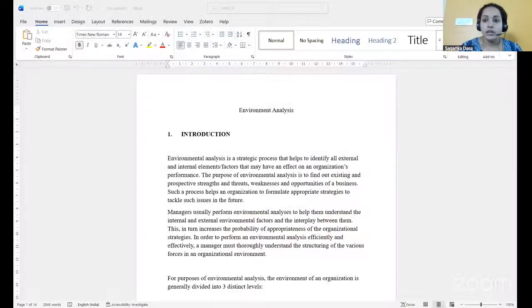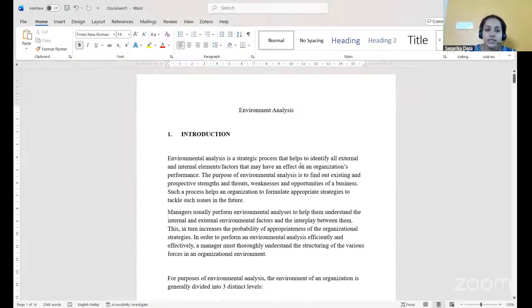Right. The next topic which we are going to discuss is environmental analysis. Environmental analysis is a strategic process that helps to identify all external and internal factors that may have an effect on business performance.